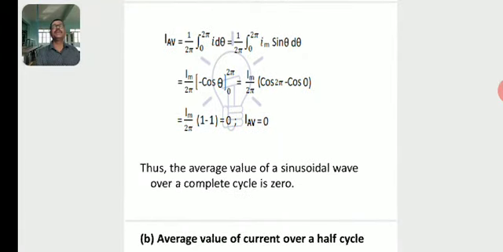So just to see how the average can be calculated. It can be determined with the help of the integration method. I average is equal to 1 by 2 pi integration of I d theta from 0 to 2 pi, with the limits 0 to 2 pi for one complete cycle. Further, which is equal to 1 by 2 pi integration of I m sin theta, where I is equal to I m sin theta, where I m or I naught is the peak value of alternating current.